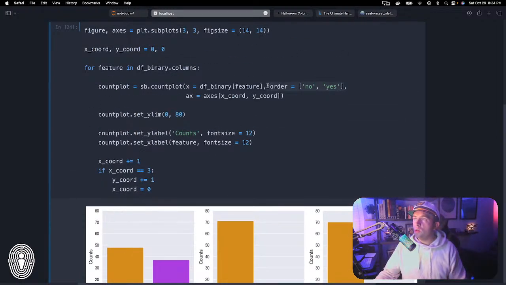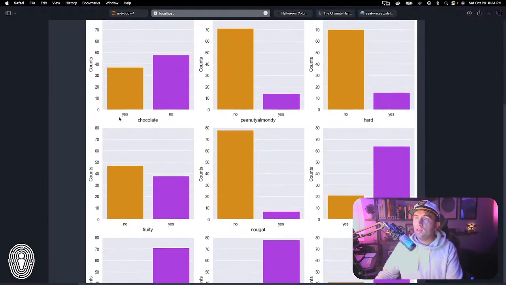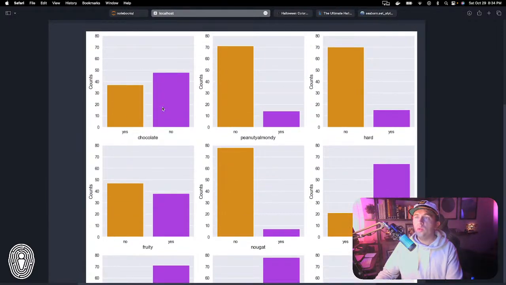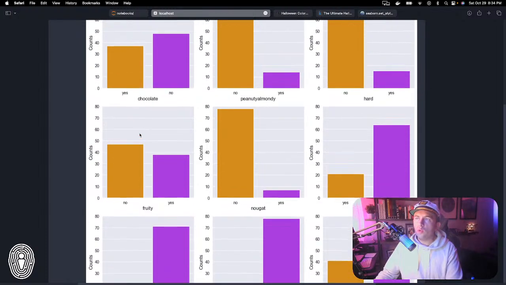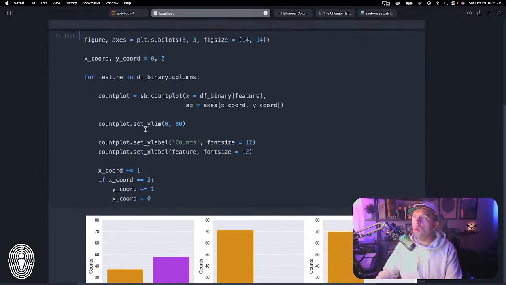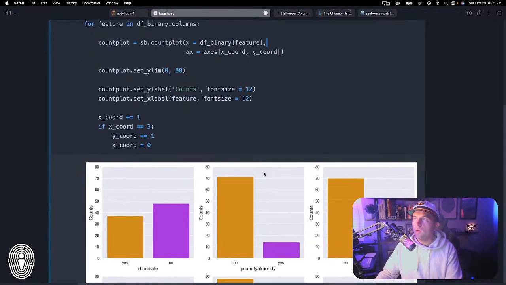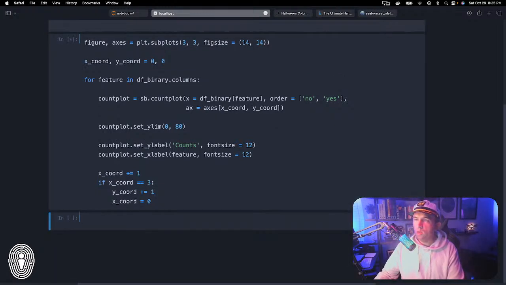In fact, let me show you what happens if I take this out. So you can see how these things are ordered a little bit differently. Sometimes the yes comes up first, sometimes the no shows up first, and that can be confusing, because if you're reading this too quickly, you'll just look at the orange one and say, oh, those must all be the no first. So you do want to be careful while you represent your data, and that's why I set the order very specifically like so.